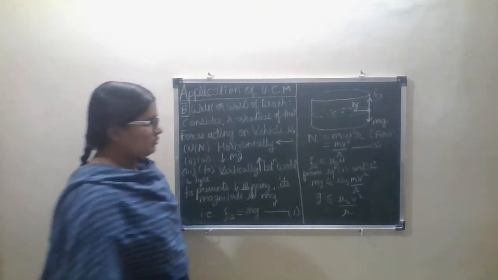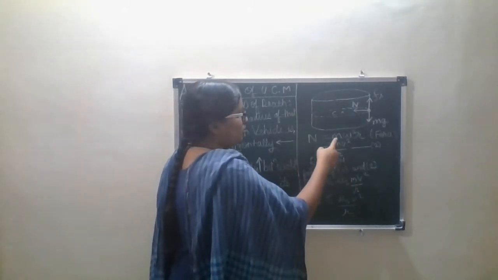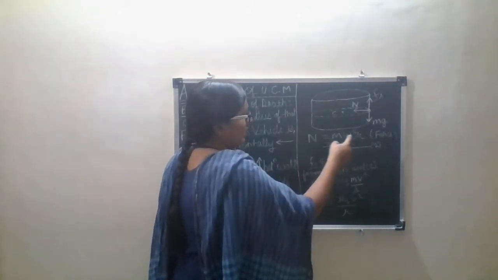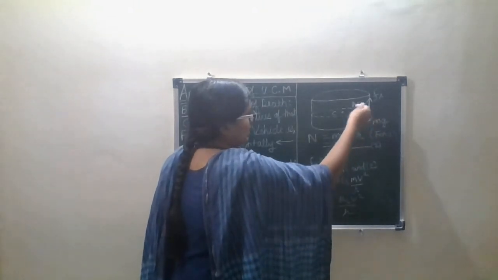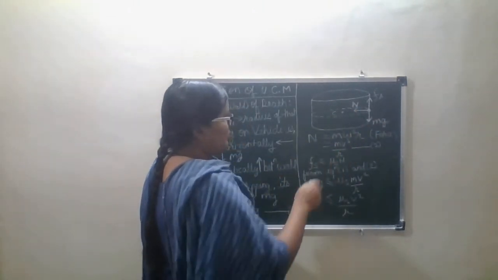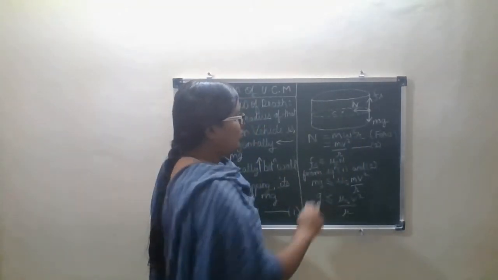Now the normal force N is equal to mv square upon r, directed inwards. We can write this as m omega square r.